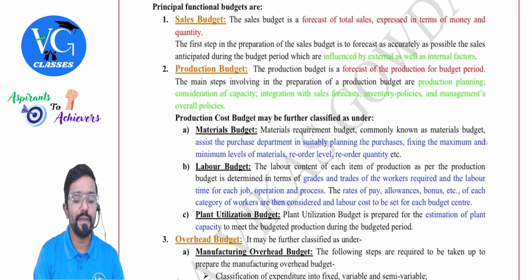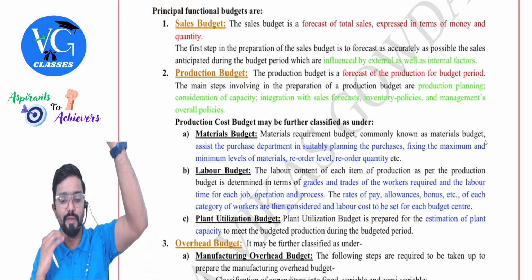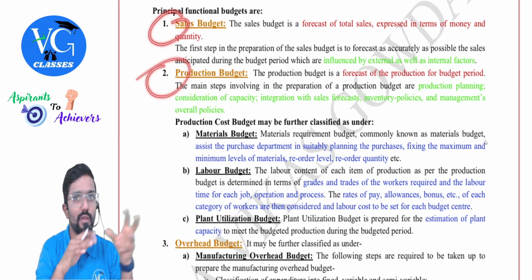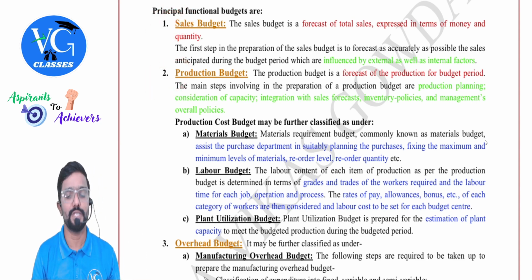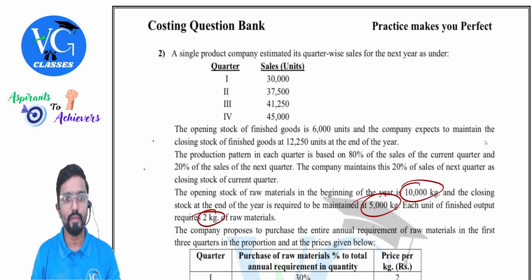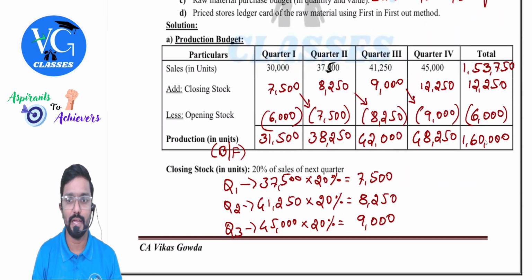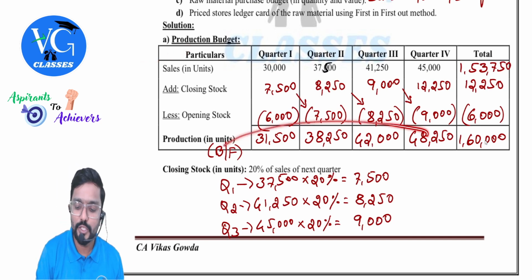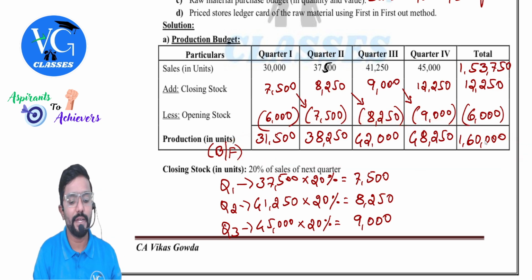Production budget. Sir, once we have locked the sales budget, as per that, we will plan our production budget. But please be careful when you are preparing the production budget, you should also consider your opening stock and closing stock. I will show you a question. Assume, guys, in this question they have given the estimated sales already, and they're asking you how many units you should produce. For that, you need to adjust the opening stock and closing stock.